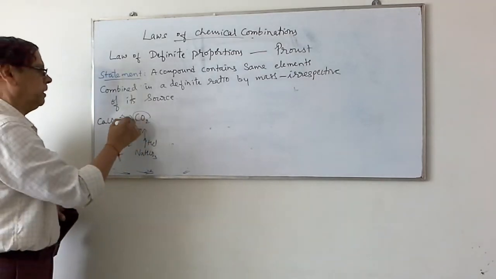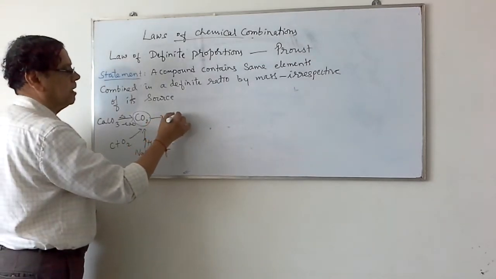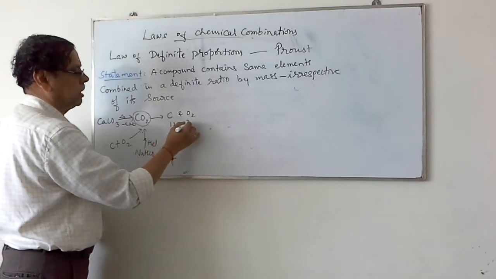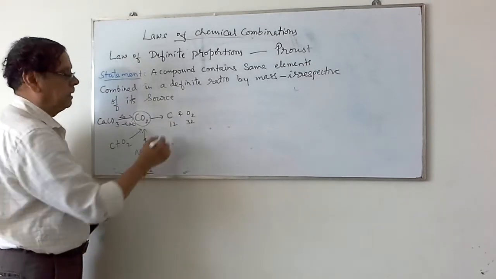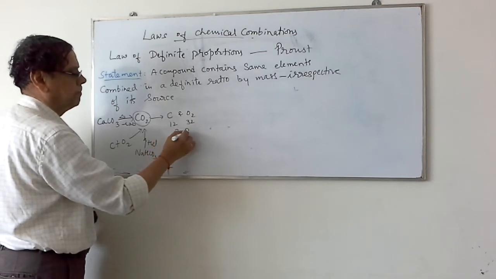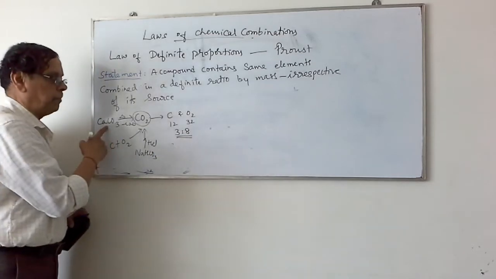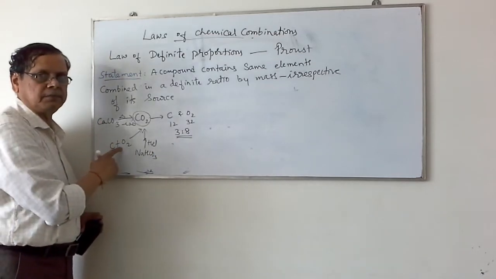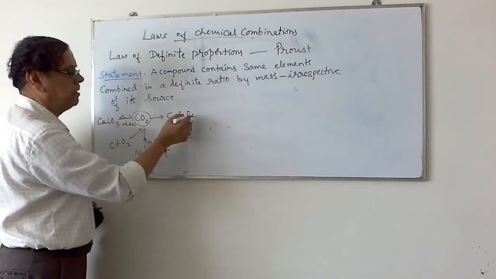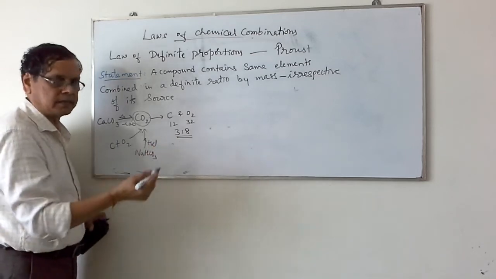So, by whichever method you prepare this carbon dioxide, it contains the same elements, carbon and oxygen, combined in the ratio 12:32. That is, if you divide by 4, it will be 3:8. This is a simple and definite ratio. So whether you prepare carbon dioxide by this method or this method or whatever method, it contains the same elements, carbon and oxygen, combined in the same ratio 3:8 by mass.